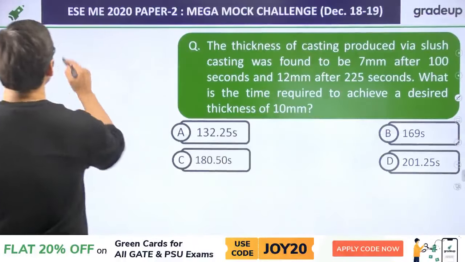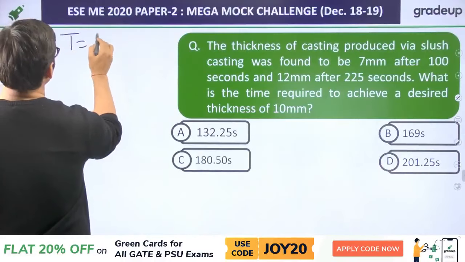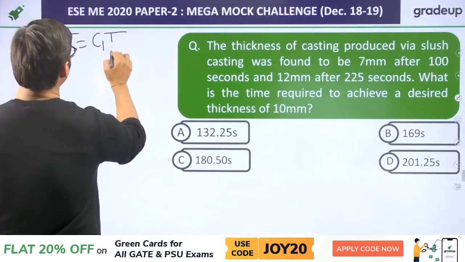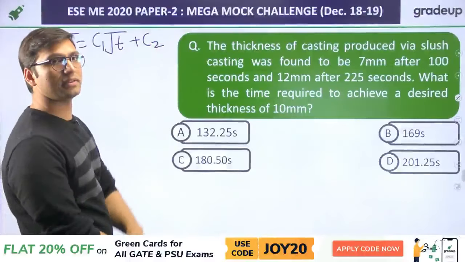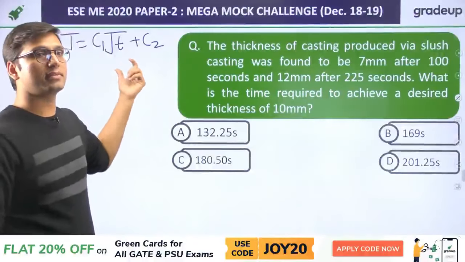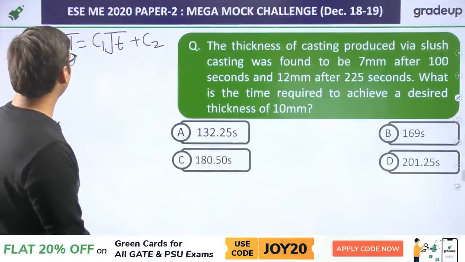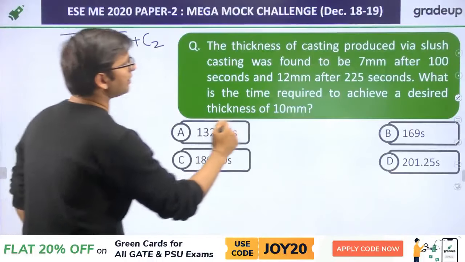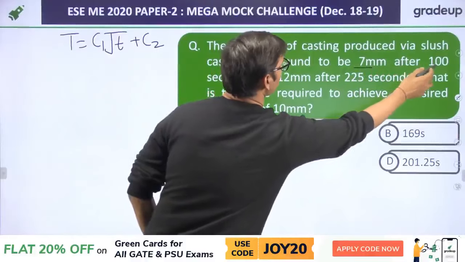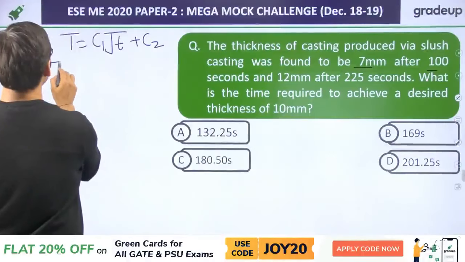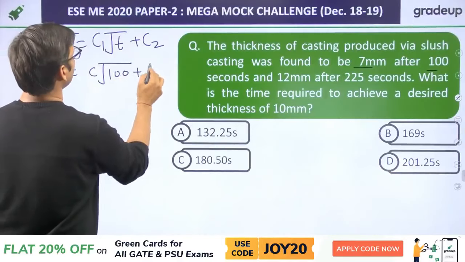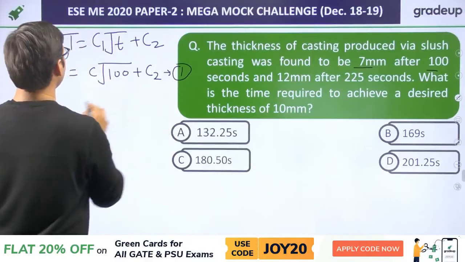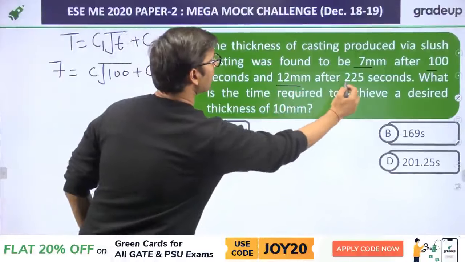In the case of slush casting, the thickness of the slush casting is equal to C1 root of the time plus C2, where C1 and C2 are constants. This is the formula for thickness of the slush casting. They are saying that the thickness is 7 mm after 100 seconds. So the first equation will be 7 is equal to C1 into root 100 plus C2. The second equation is 12 mm after 225 seconds.